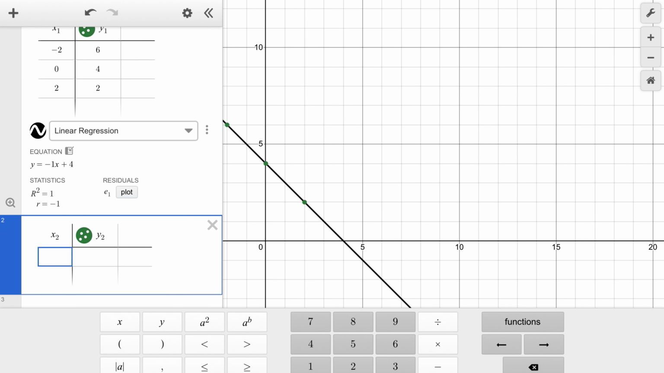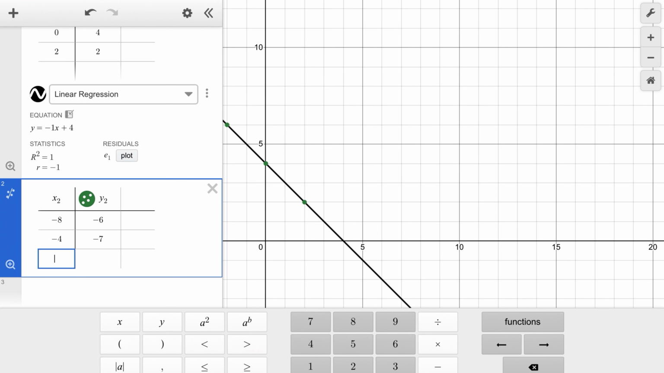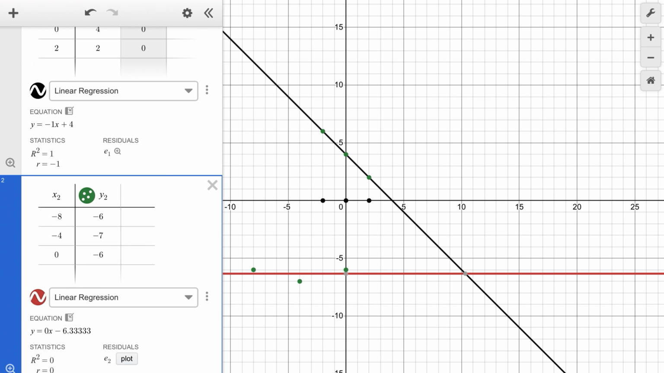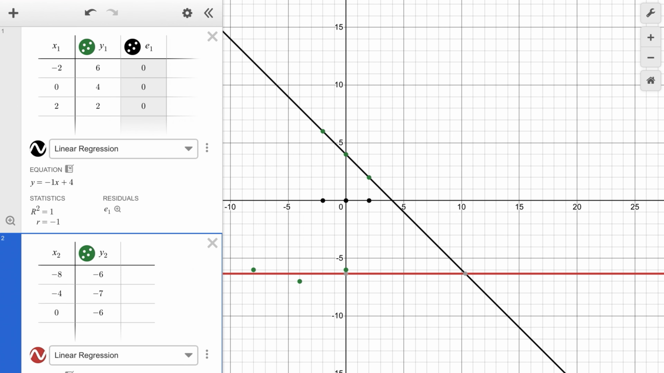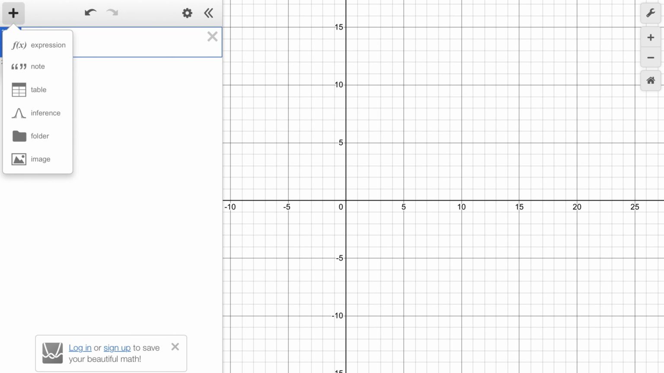So I'm entering the values from table 2, that is -8 and -6. I'll show you the question. I'm just trying to enter the values, guys. And -4 and -7. Let me pick up one more point, 0 and -6. So if you plot these two, did we enter the points correctly, by the way? One second. Okay, I think we entered it wrong. Let us enter it properly.